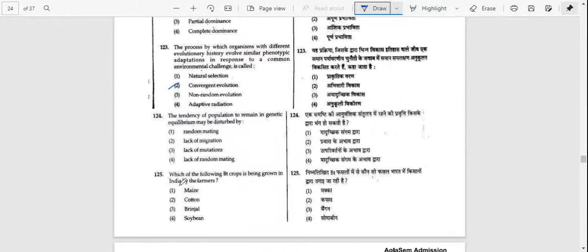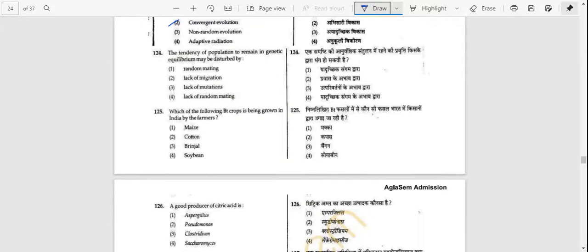Question number 124. The tendency of population to remain in genetic equilibrium may be disturbed by random mating, lack of migration, lack of mutations, lack of random mating. Answer is option number D, that is lack of random mating. Question number 125. Which of the following BT crops is being grown in India by farmers? Maize, cotton, brinjal, soybean. Answer is option number B, that is cotton.